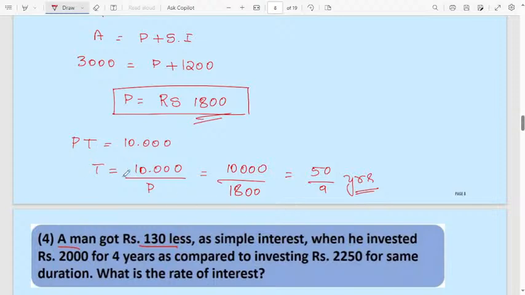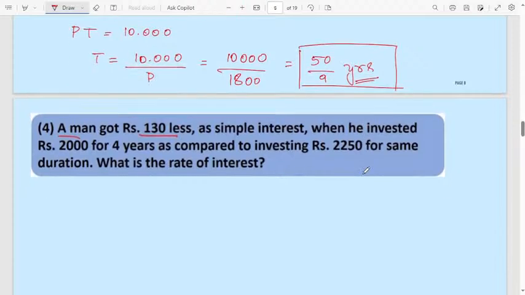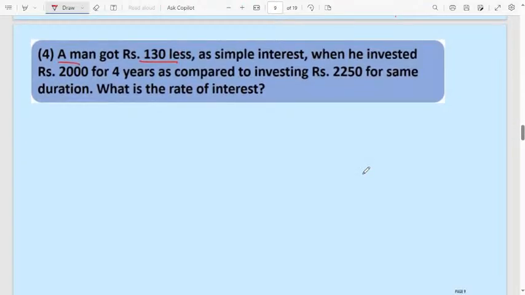Then you have to calculate time also. You know PT value is 10,000, then T is 10,000 divided by P. Substitute the value of principal here, you will get the value of time. It is a little lengthy problem, but in the exam they will not give all three values to find. They will give any one value to find. Only this one is a lengthy problem, the remaining problems are simple. Let us solve the next, fourth problem.